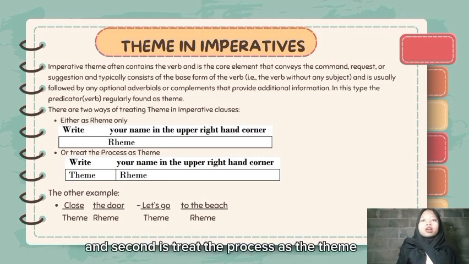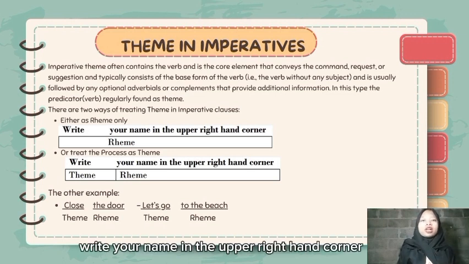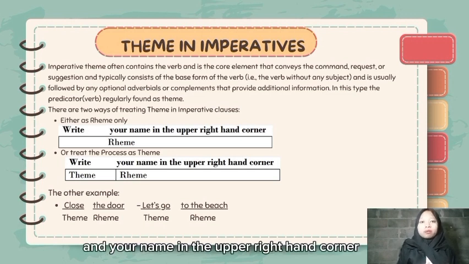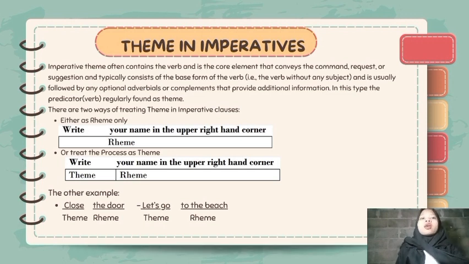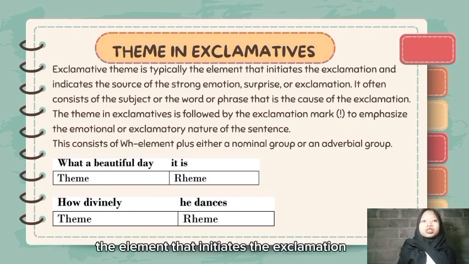And the second is to treat the process as a theme. For the example, write your name in the upper right-hand corner. "Write" is marked as the theme, and "your name in the upper right-hand corner" is marked as the rheme. Then the last type is theme in exclamative. Exclamative theme is typically the element that initiates the exclamation and indicates the source of the strong emotion or surprise.